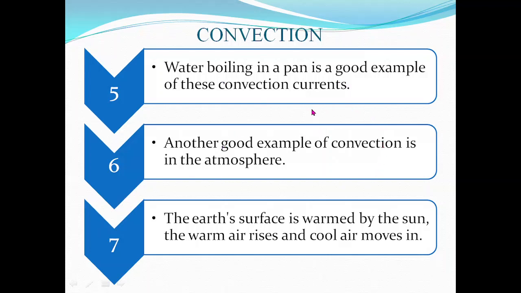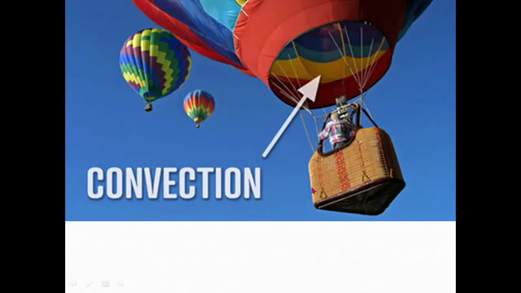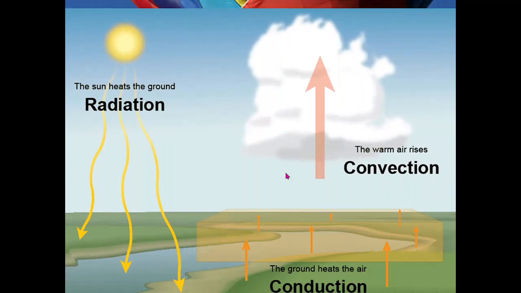Another good example of convection is in the atmosphere. The production of atmospheric air, that is, or wind, that is also example of the convection. The earth's surface is warmed by the sun. The warmer air rises and cooler air moves down, that is also convection. The motion of the parachutes, that is also taking place due to the convection. And this is the radiation, convection and conduction taking place in the atmospheric processes, you may observe.